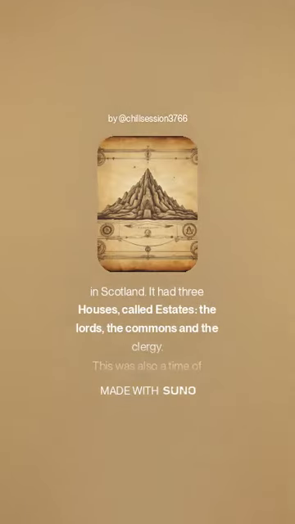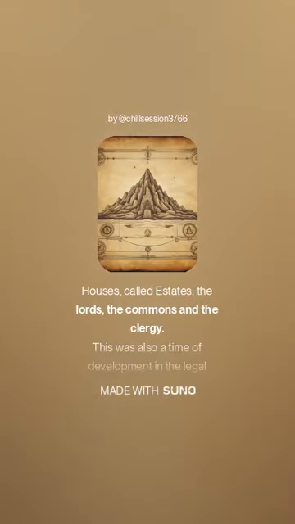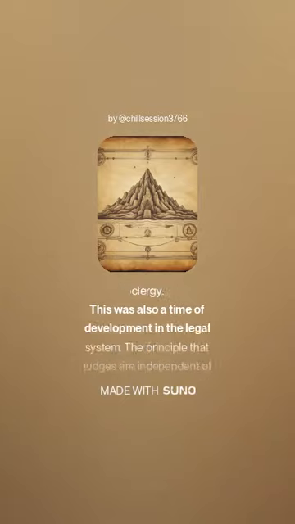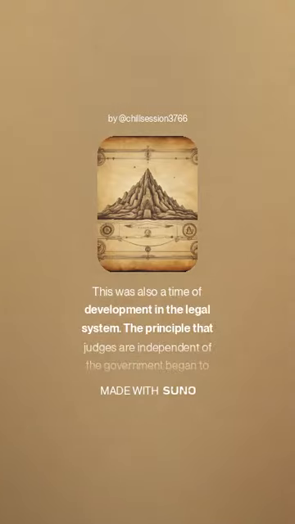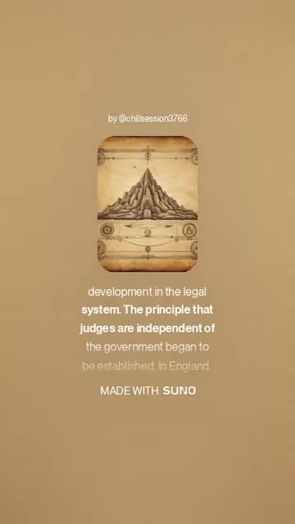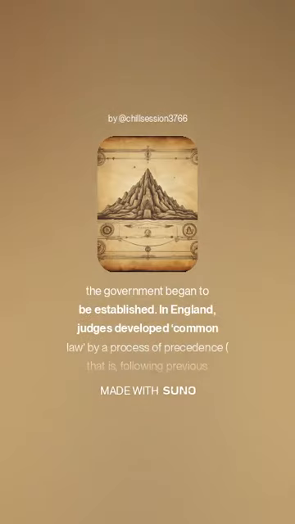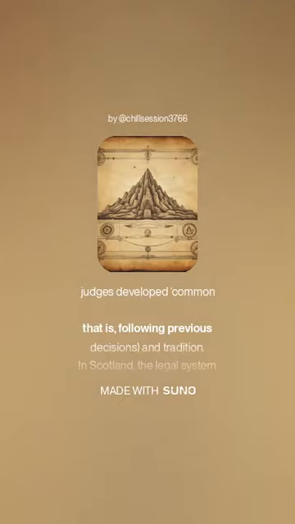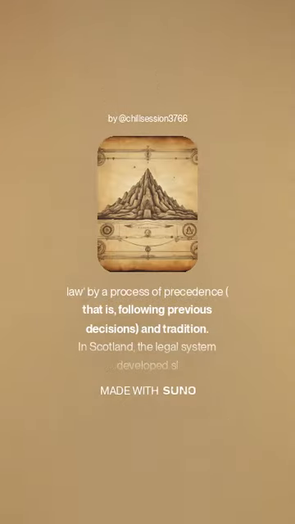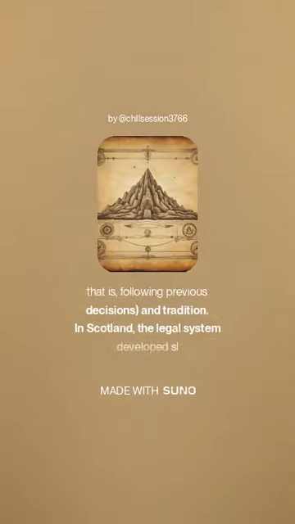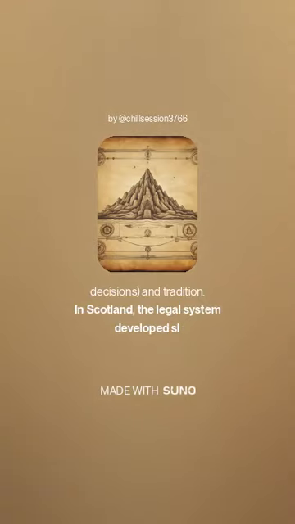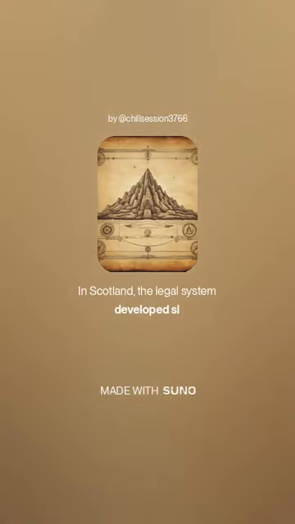A similar parliament developed in Scotland. It had three houses called estates: the Lords, the Commons, and the clergy. This was also a time of development in the legal system. The principle that judges are independent of the government began to be established. In England, judges developed common law by a process of precedent, that is, following previous decisions and tradition. In Scotland, the legal system developed separately.